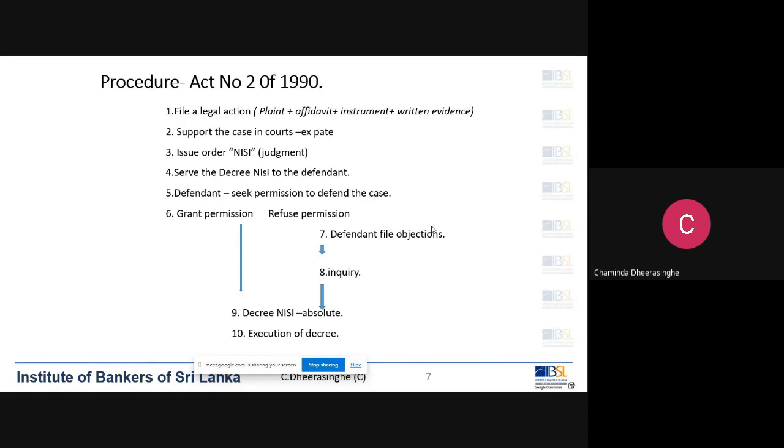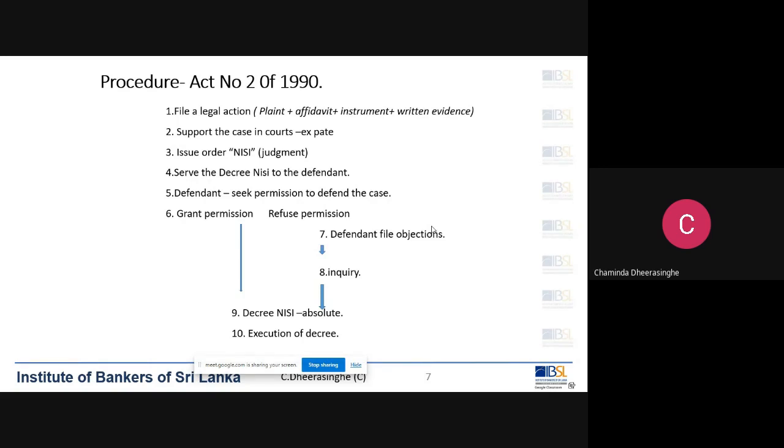That is number 5. The defendant has to come to courts, file papers, and get permission from the courts. To get permission, he has to satisfy the courts that he has a ground to challenge the judgment. Right?